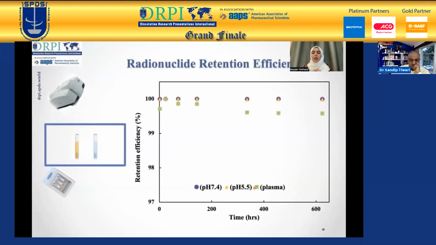Now, the radionuclide retention efficiency is a test to ensure that the radionuclide does not seep out of the microsphere, and therefore will not go throughout the blood system and affect other organs. So it's tested in pH 7.4, pH 5.5, and blood plasma. You can see the retention efficiency was very good, more than 99%. This was ensured within 600 hours, which shows that the retention efficiency is quite high, compared with other samarium and other radionuclides, which is usually above 95 or 98.